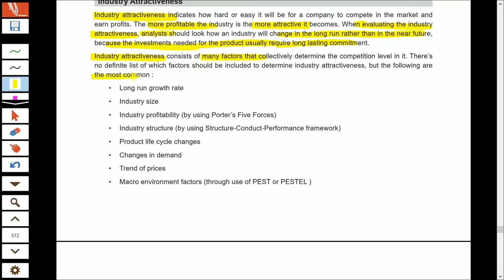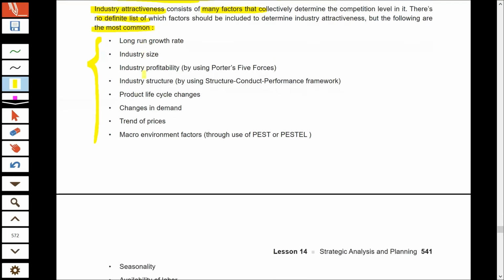Now, there are many factors and there is no definite list of them. While analyzing, you can take any factors that you regard as important. But these are a few factors which are most common and are mostly taken by business enterprises to judge the attractiveness of an industry. These factors include long run growth rate, whether the industry would have the growth rate for long, the size of the industry, that is the number of players in the industry, overall industry profitability, industry structure,